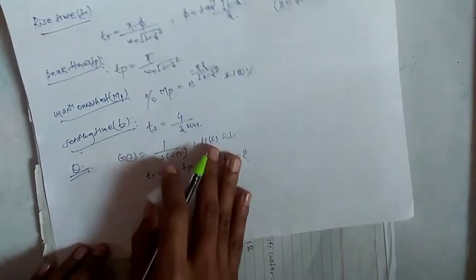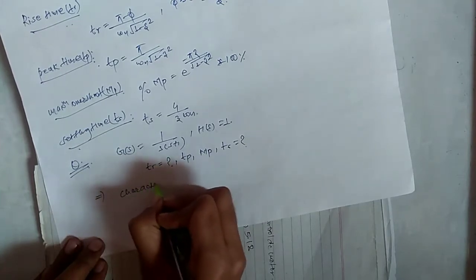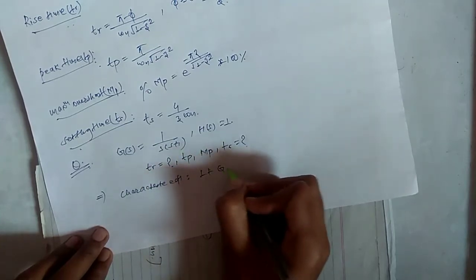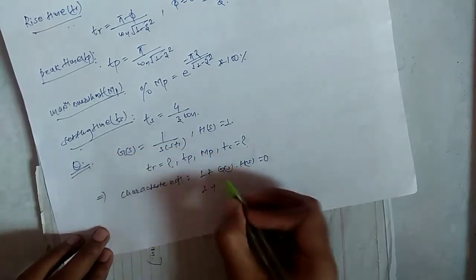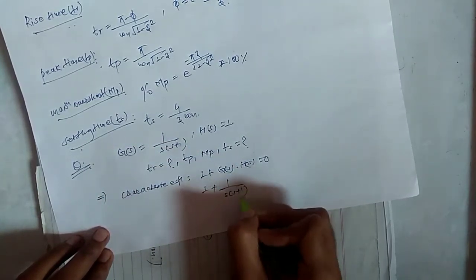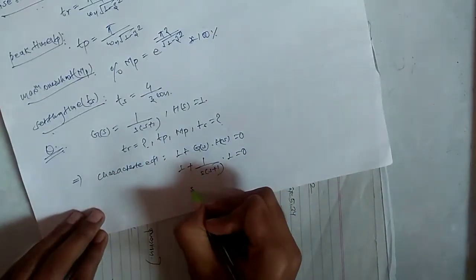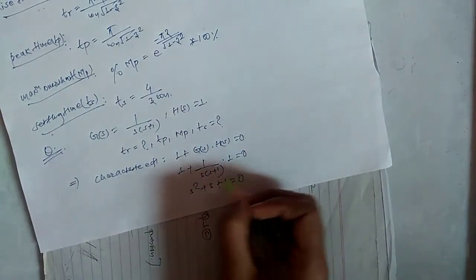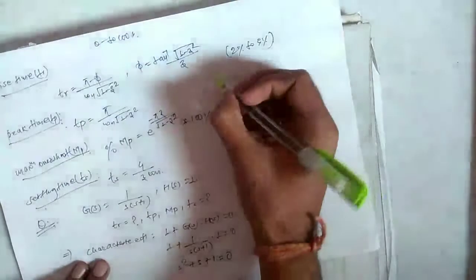First of all, we have to solve the characteristic equation. The characteristic equation is given as 1 plus G(s) H(s) equals 0. So 1 plus G(s) equals 1 upon s into (s plus 1), and for unity feedback we consider H(s) equals 1. If you solve this, you can write s square plus s plus 1 equals 0. So this is our characteristic equation, and we will compare it with the standard equation.